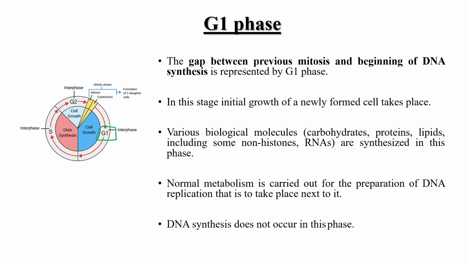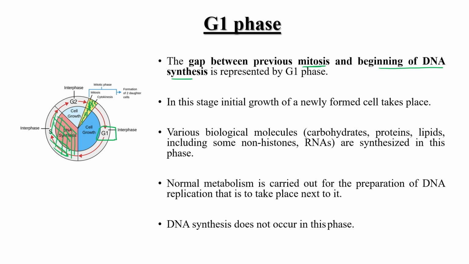The gap between the previous mitosis, this is the mitosis phase. Okay, so what is this? It is the gap between this previous mitosis and the beginning of DNA synthesis. DNA synthesis occurs in this S phase, right? So G1 is known as the gap between the previous mitosis and the beginning of DNA synthesis.